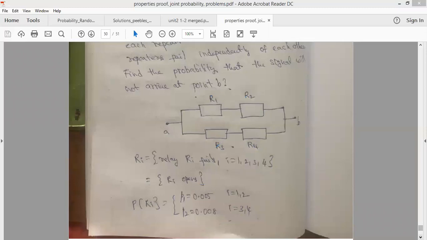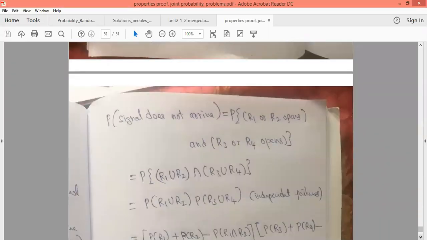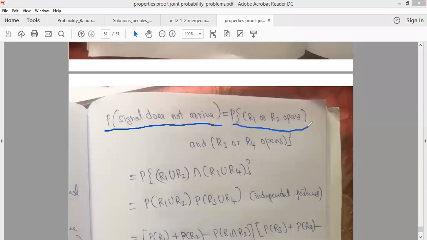Now we have to find the probability that the repeaters fail independently so that the signal will not reach point B. The probability that the signal does not arrive will be equal to what? In the first path, if either R1 or R2 opens, the signal will not pass.